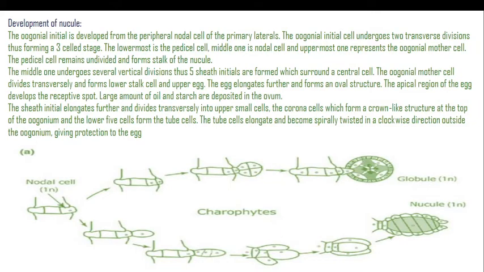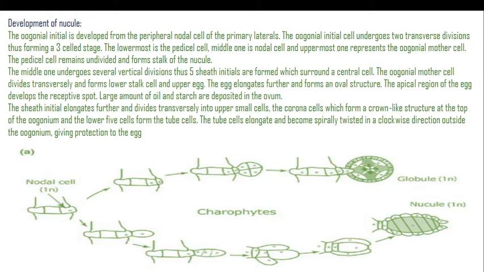Then we are going to know about development of a nucellus, which is also called oogonium. The oogonial initial is developed from the peripheral nodal cell of the primary laterals. The oogonial initial cell undergoes 2 transverse divisions, thus forming a 3 cell stage. The lowermost is the pedicel cell, the middle one is the nodal cell, and the uppermost one represents the oogonial mother cell.